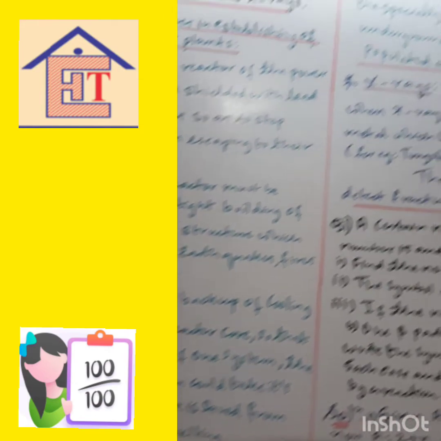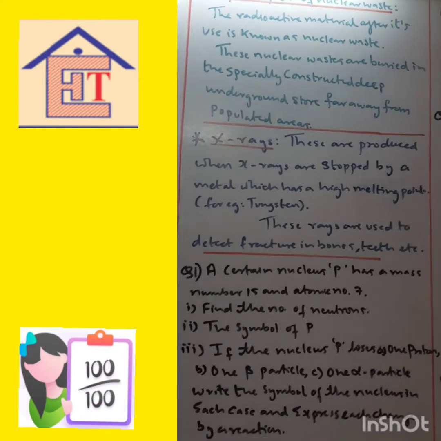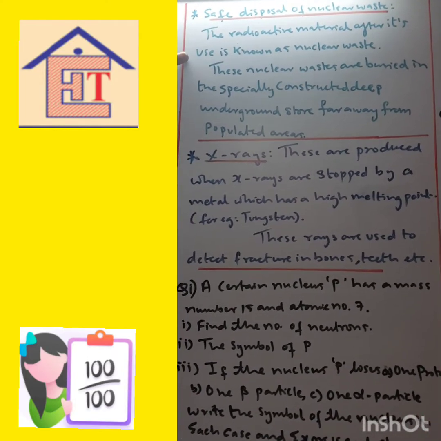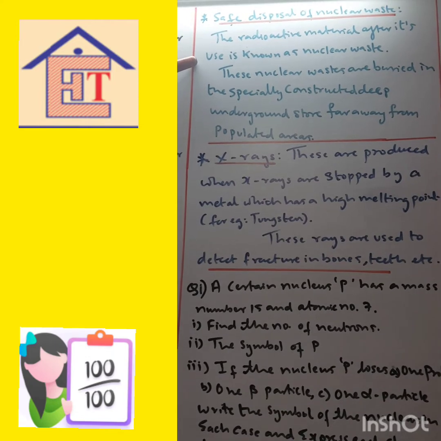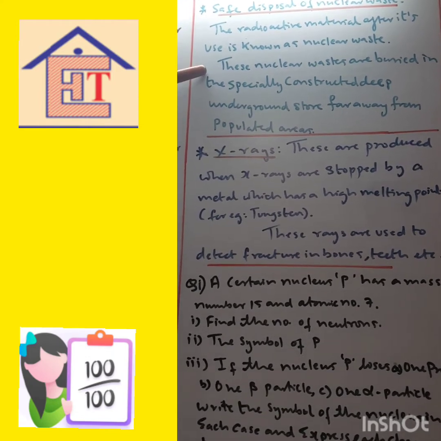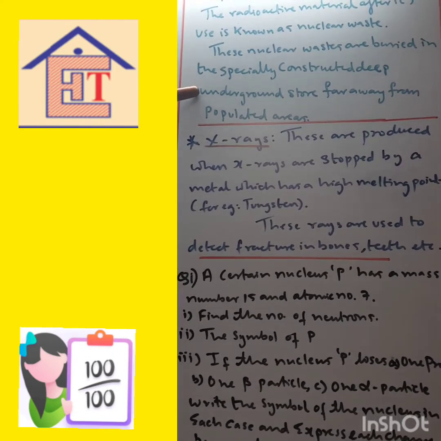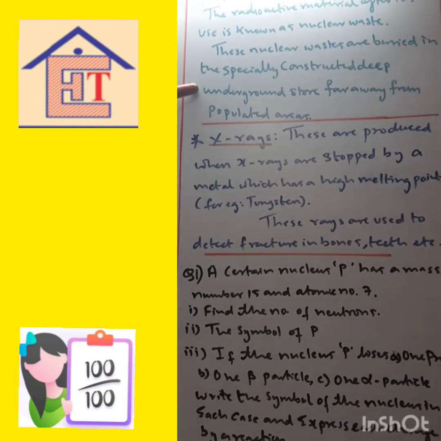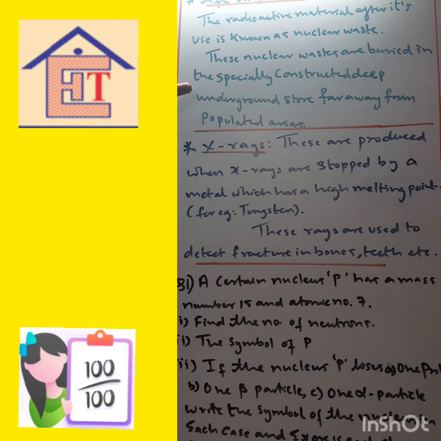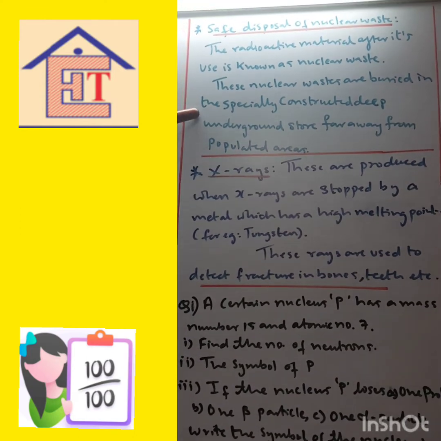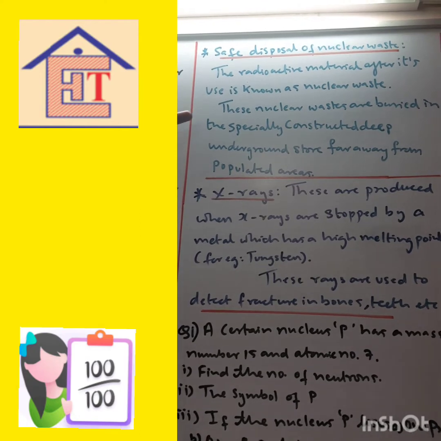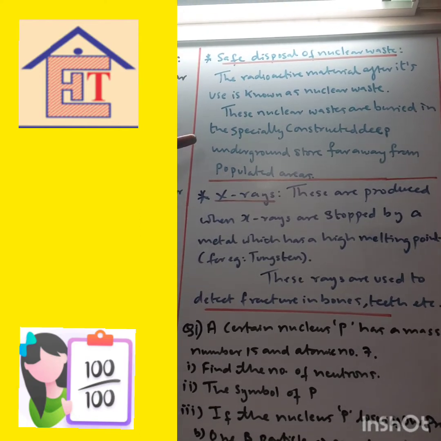Now, safe disposal of nuclear waste. How do they dispose of the nuclear waste? The radioactive material after its use is known as nuclear waste. This nuclear waste is buried in specially constructed deep underground stores far away from populated areas. So it is taken away from the city areas. It is taken far deep into some jungle where it is kept underground.